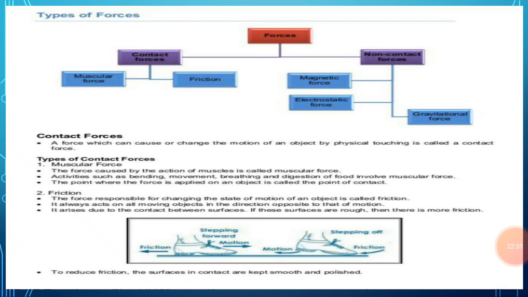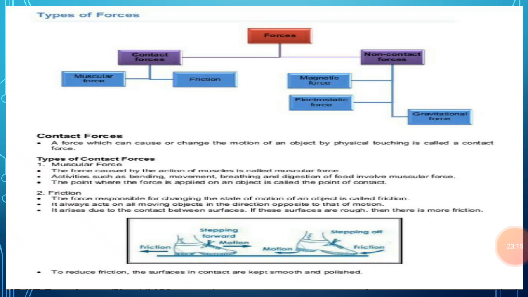The force which always opposes the motion of one body over another body is commonly known as frictional force or friction. So we can define the force of friction like this: the force which opposes the motion of one body over another body is commonly known as frictional force or friction. The frictional force acts between two surfaces which are in contact with each other.